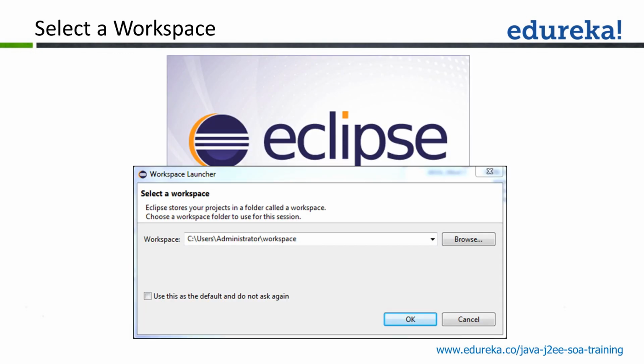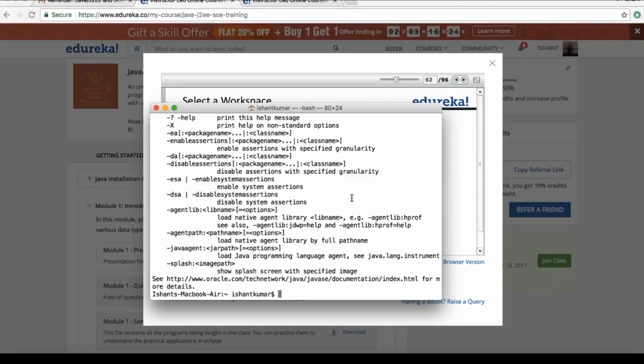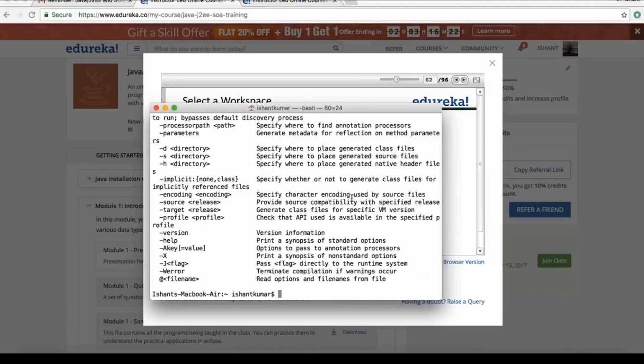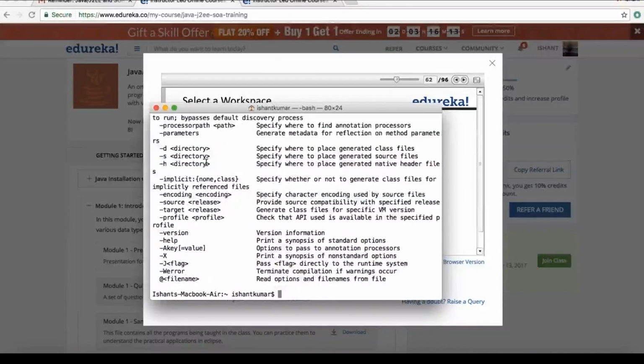Let us have an introduction to Eclipse and Java. For Java, once you are done with the installation, you set up the path. So you can run commands like java and javac over the terminal or the command prompt, and they will give you various options. If they are giving you the options, it means Java is on your system.